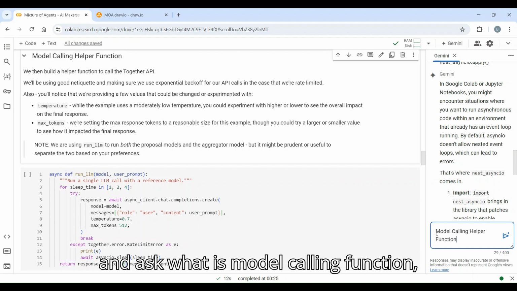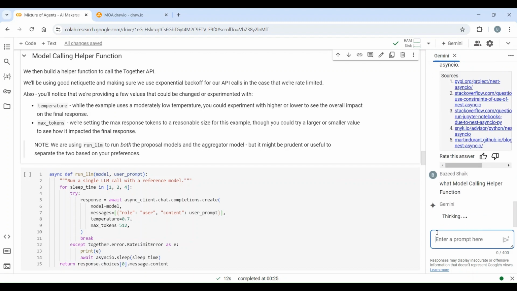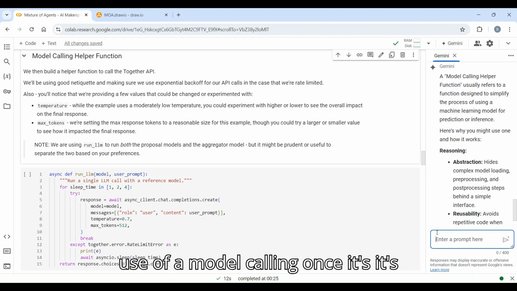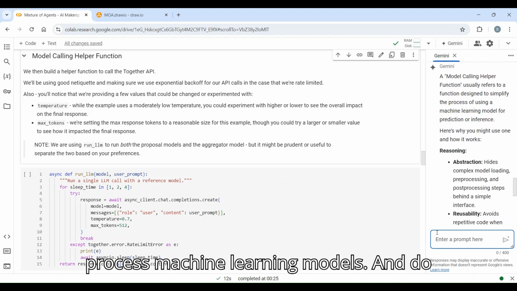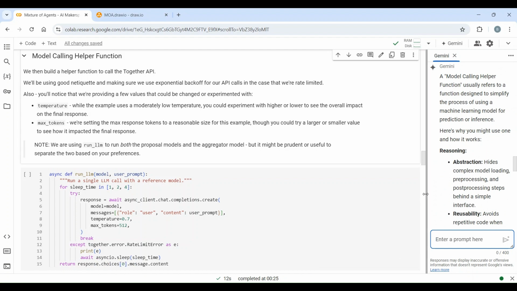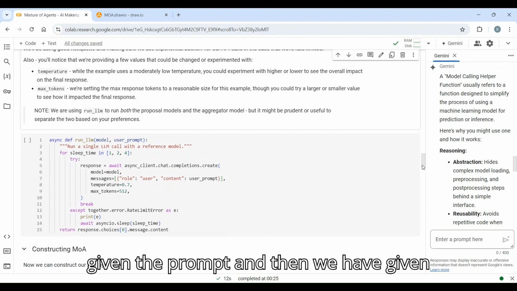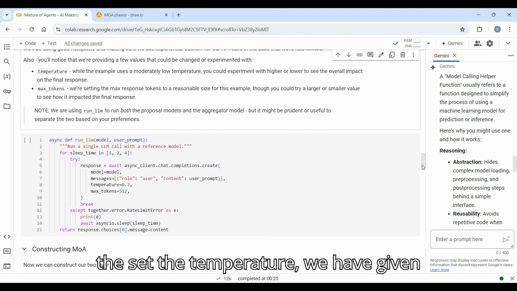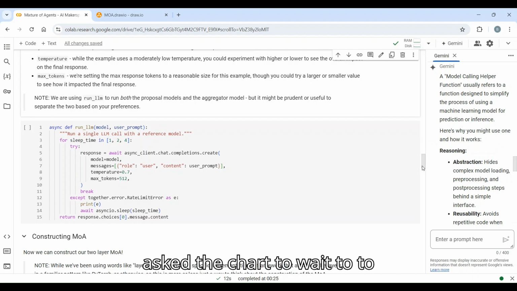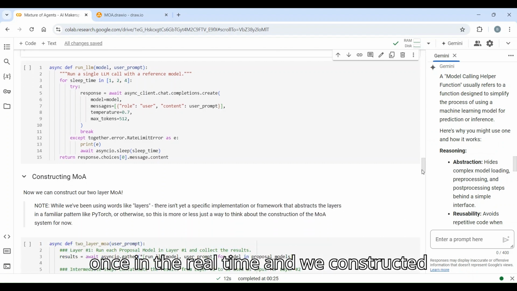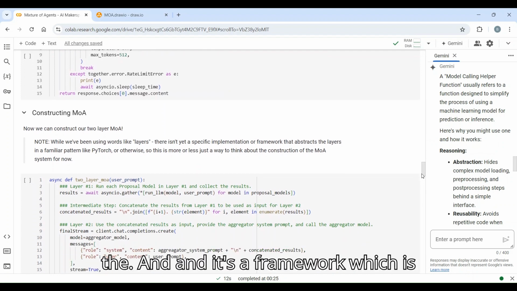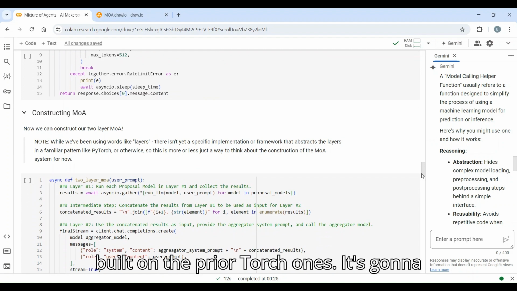if we go back and ask Gemini, what is a model calling function, it's going to tell us what the use of our model calling is. It processes machine learning models and makes predictions, function-wise. So when a user gives the prompt, we have set the temperature, we have set the maximum number of tokens, and we asked the chat to wait in real time, and we constructed the layer 2 with the help of the MoA. It's a framework which is built on PyTorch.